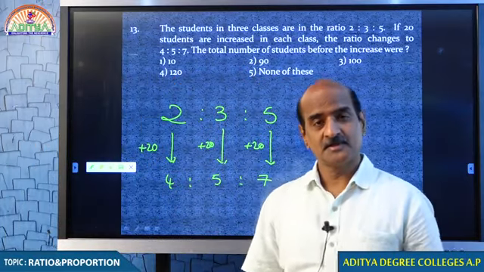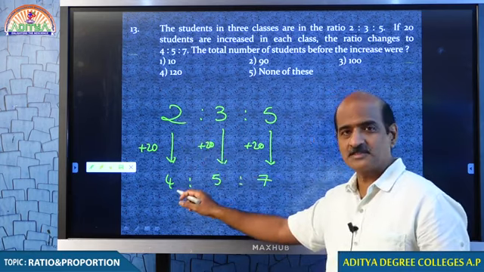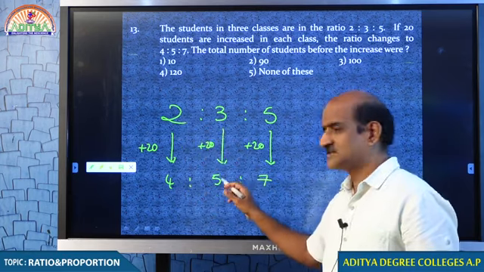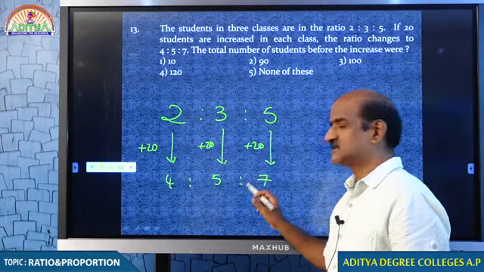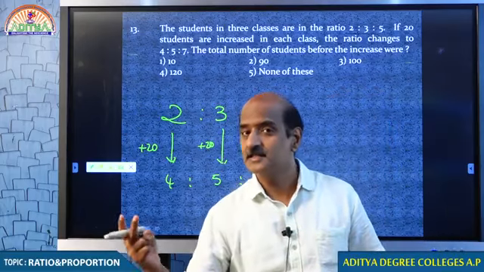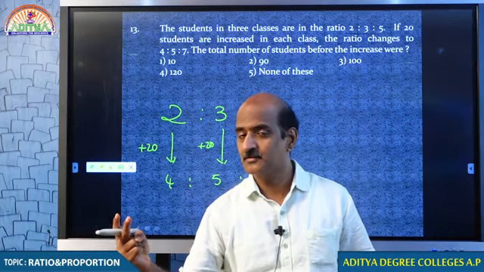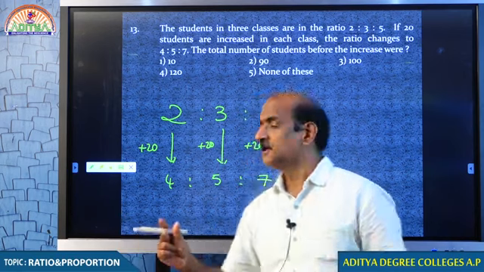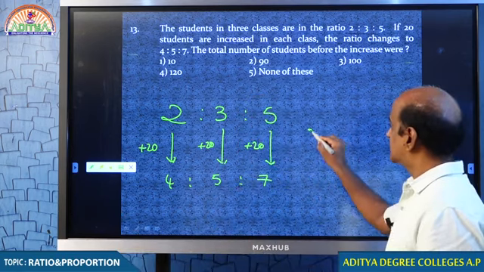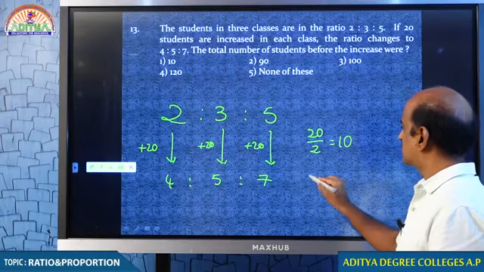2 parts becomes 4 parts, 3 becomes 5, 5 becomes 7. In each class, the strength increases by 2 parts. You understand what word I am using? 2 parts by adding 20. Hence every 1 part is going to be 10.